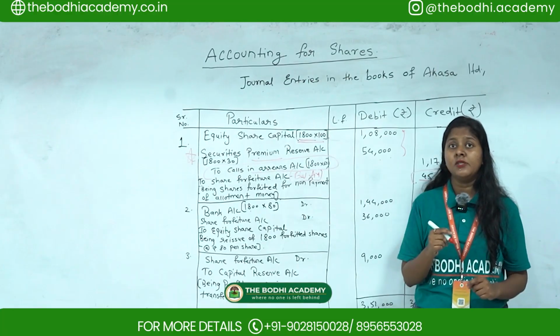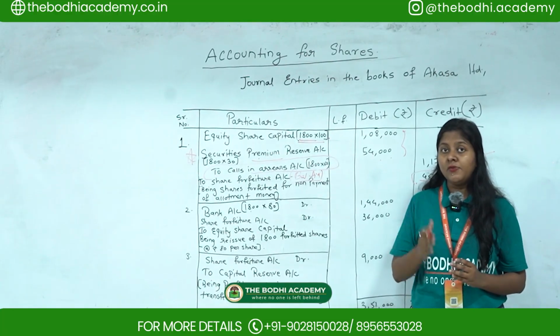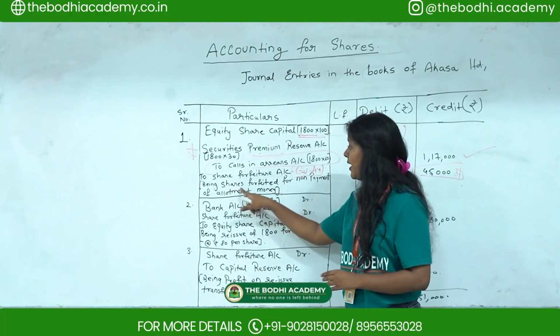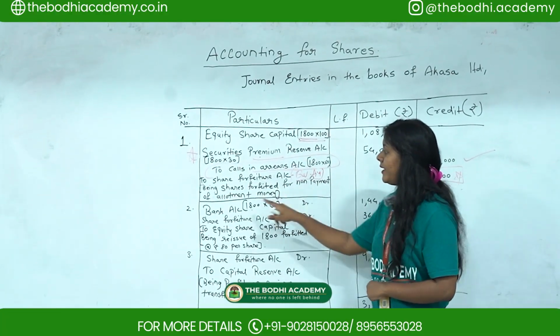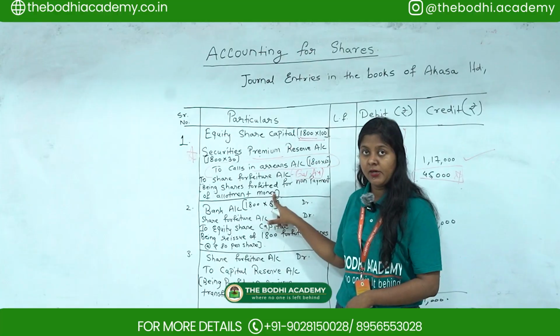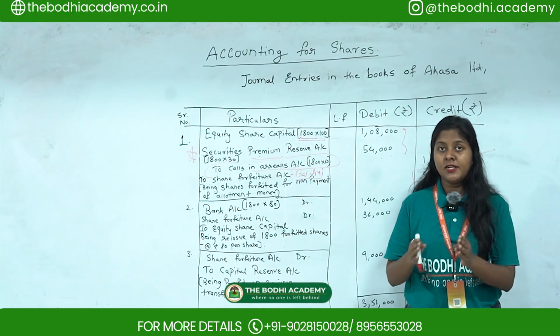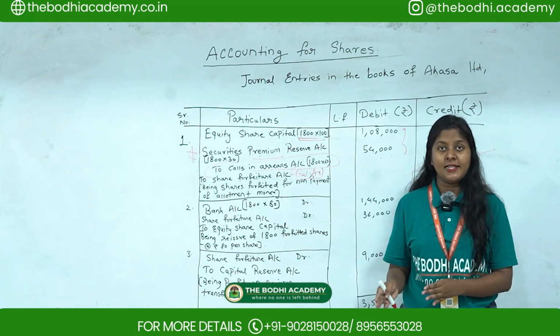The next part is the narration. You have to always write down the narration: being shares forfeited for non-payment of allotment money. Since they have not paid allotment money, the 1800 shares were forfeited. It means they were cancelled.